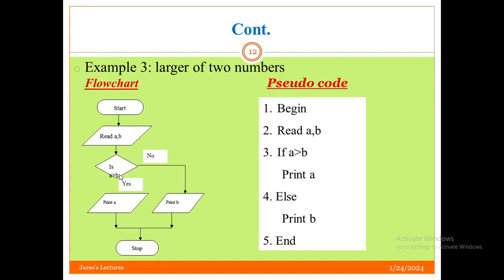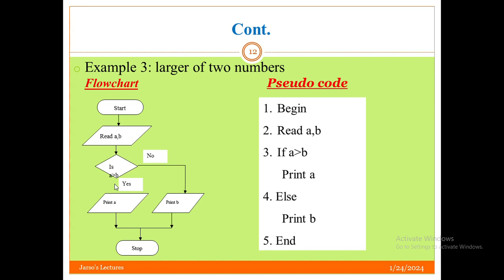For a condition, we use this diamond shaped box. If A is greater than B, if this is true, yes, then we print A, because we are finding which one is greater from the two numbers taken from the keyboard.